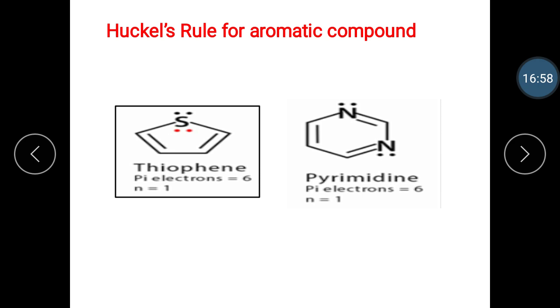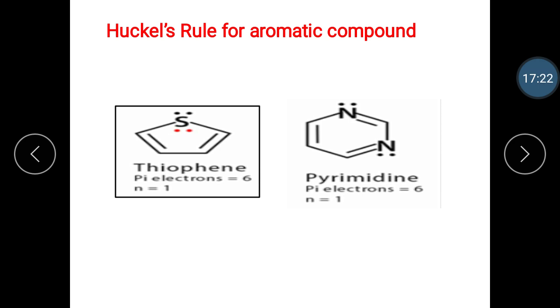Then the next example is thiophene. Thiophene is a planar conjugated system with 6 pi electrons, 4n plus 2 and n is equal to 1. The 4 electrons from the 2 double bonds and the 2 electrons from the lone pair of sulfur. So it is aromatic.